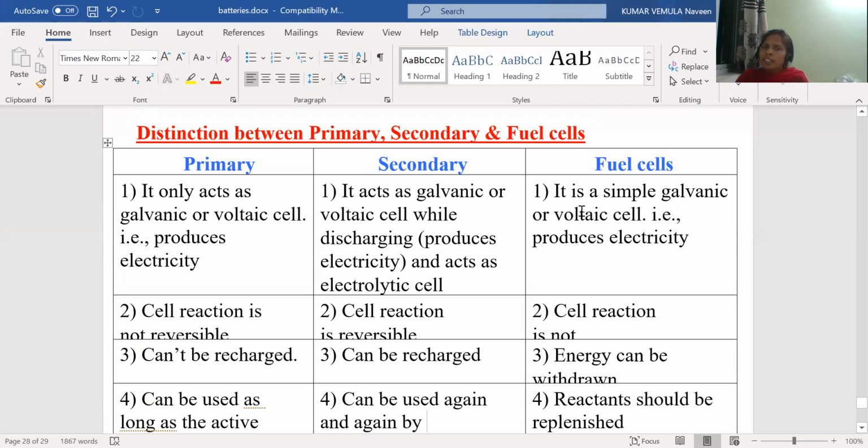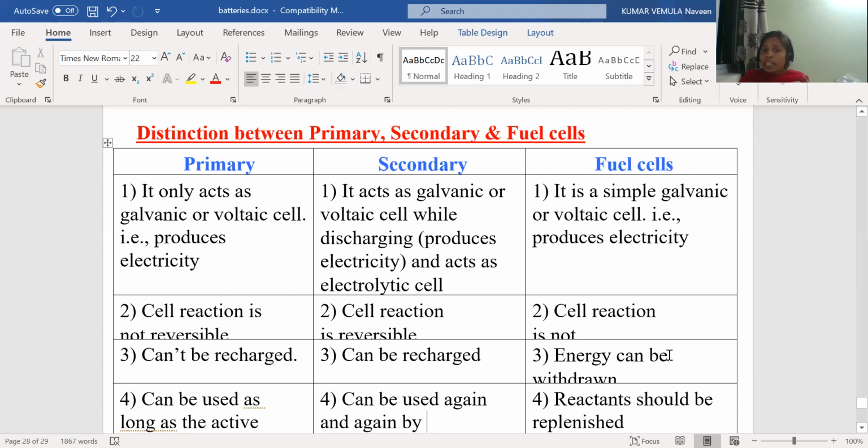A fuel cell is similar to the primary battery; it is a simple galvanic or voltaic cell that produces electricity only in the presence of an oxidant, oxygen. Here the cell reaction is not reversible. The cell reaction is in one direction; electrical energy does not convert to chemical energy. But in the secondary battery, the cell reaction is reversible, that means products can convert to reactants and reactants can convert to products. In the primary battery the cell reaction is in one direction and it cannot be recharged. Can we recharge the primary batteries? No, we can't, but the secondary battery can be recharged.